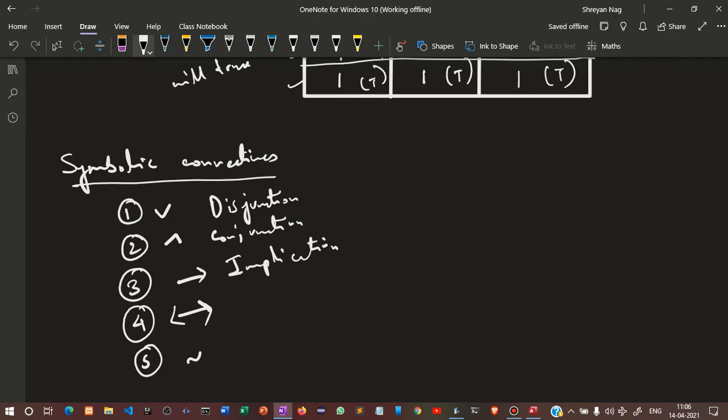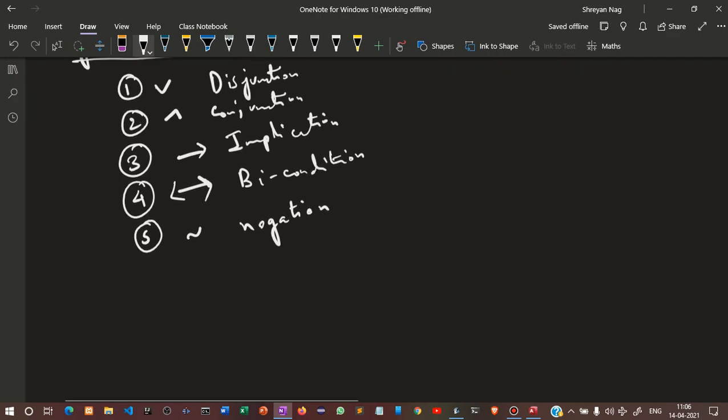This one is called bidirectional, biconditional, and the last one is called negation. So we'll discuss one by one. First of all is your disjunction, which is represented by V.